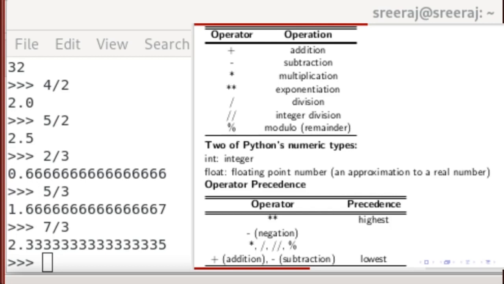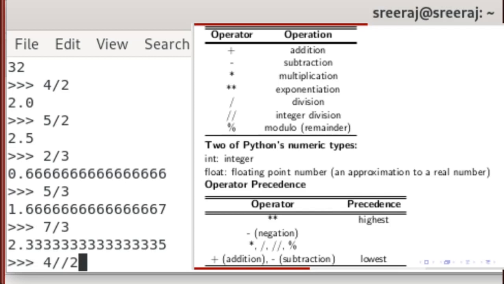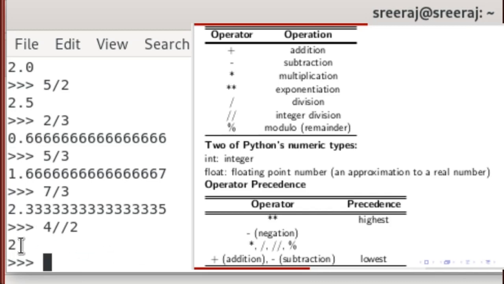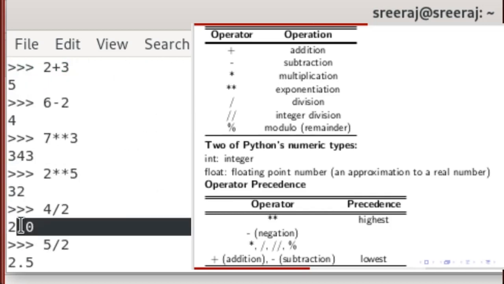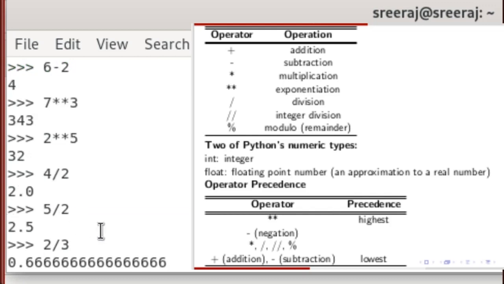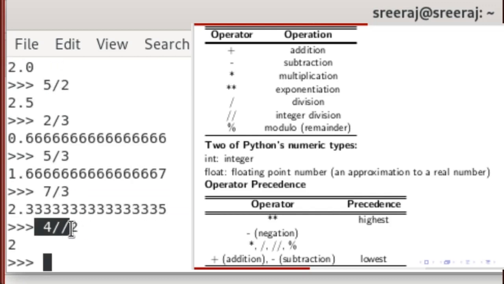Python has another type of division called integer division. We will divide 4 by 2, and this is an integer division instead of normal division. When we press enter, we got the answer 2 instead of 2.0. We've already seen that 4 divided by 2 is 2.0, which is a floating point representation. Since we are using integer division, we got the answer 2.